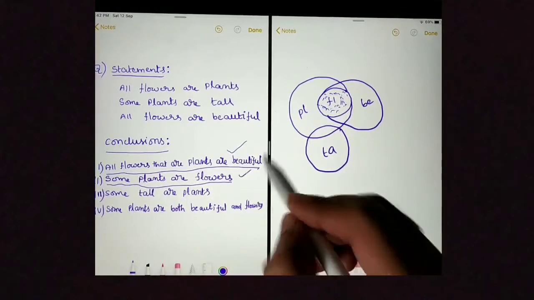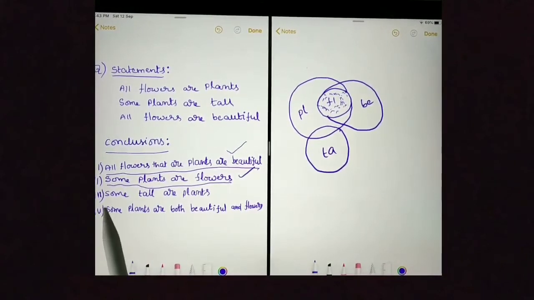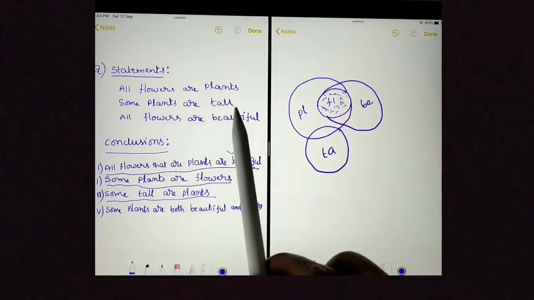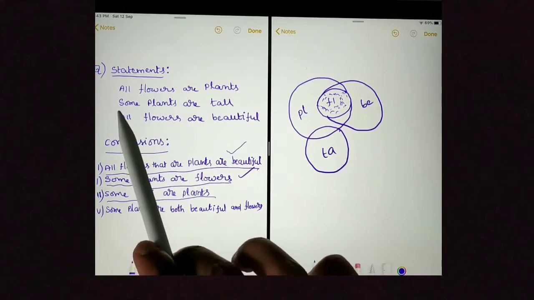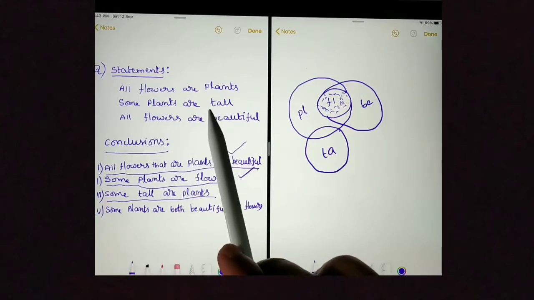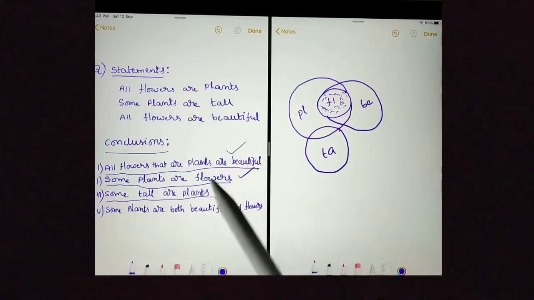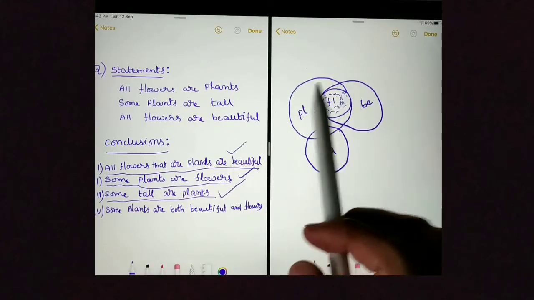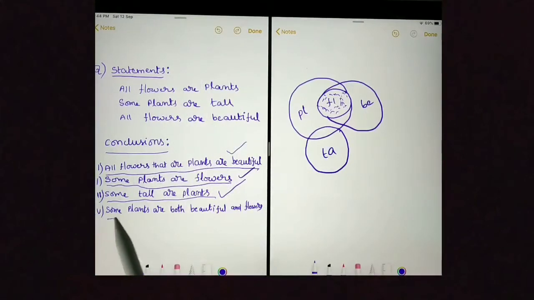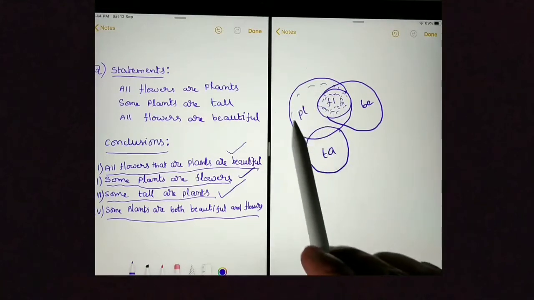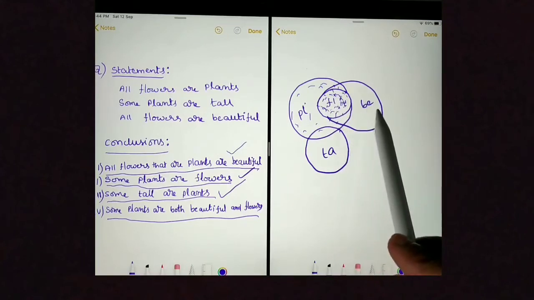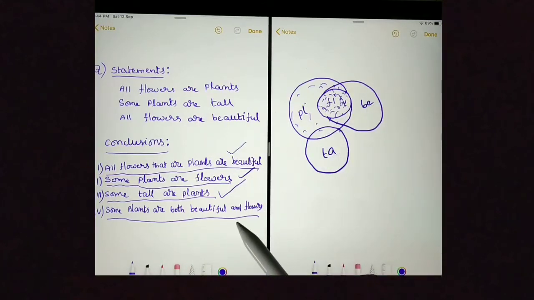Next conclusion is "Some tall are plants." Here the statement says some plants are tall. We already know that if the statement is like this, some plants are tall, saying some tall are plants is also correct. Some conclusions we can prove without even seeing the Venn diagram. Next conclusion is "Some plants are both beautiful and flowers." You can see these are all plants, and some of the plants are flowers and also they are beautiful. So the conclusion is true.